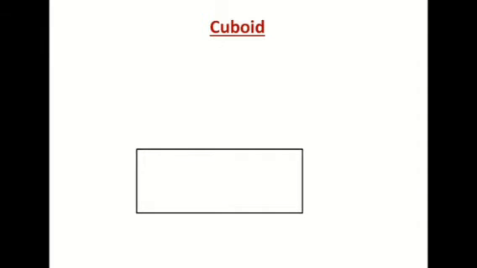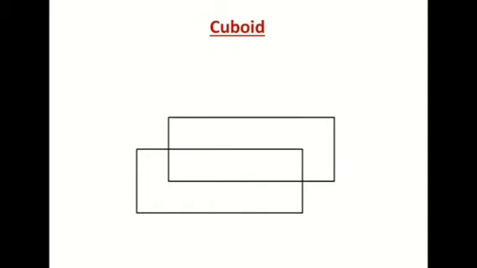Now we will discuss about cuboid. So here I am going to draw a cuboid. You can follow me. Draw a rectangle like this and one more like this. Join the corner here and one more. Down you can see here one and here is also one. Please join these 2 corners also.